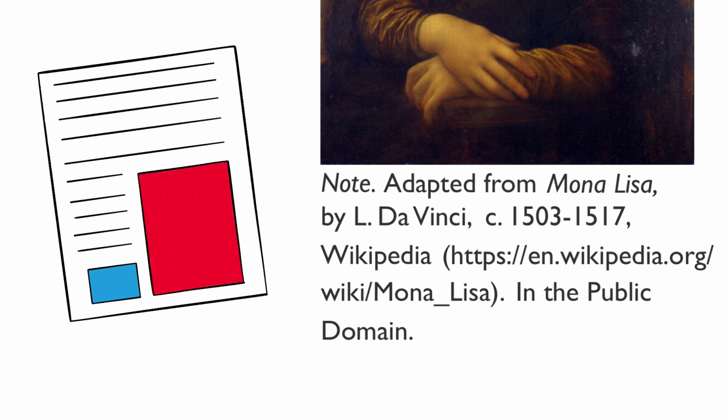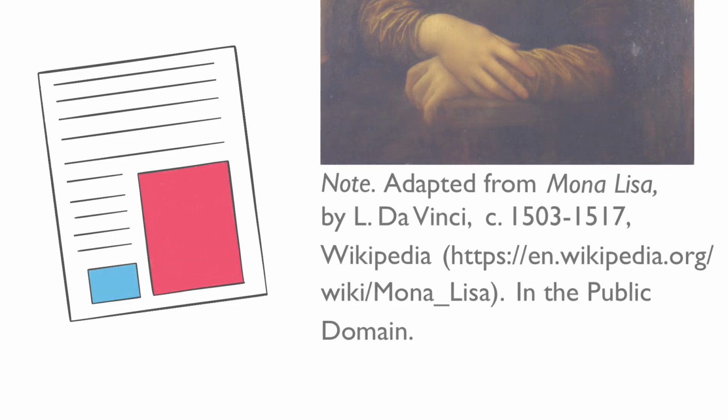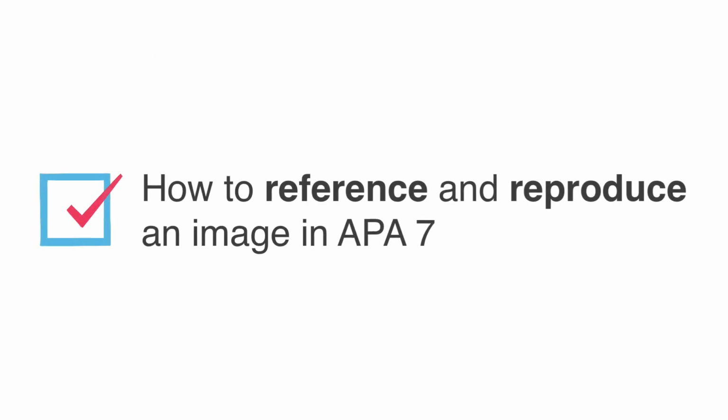If you aren't sure what the copyright status of your image is, you should assume that it is under copyright and credit the author. In this video, we have covered how to reference images in the APA 7th style and how to reproduce images with a copyright attribution.